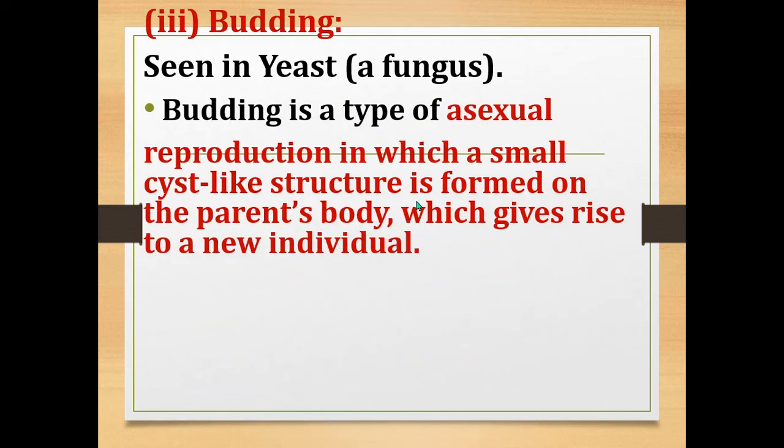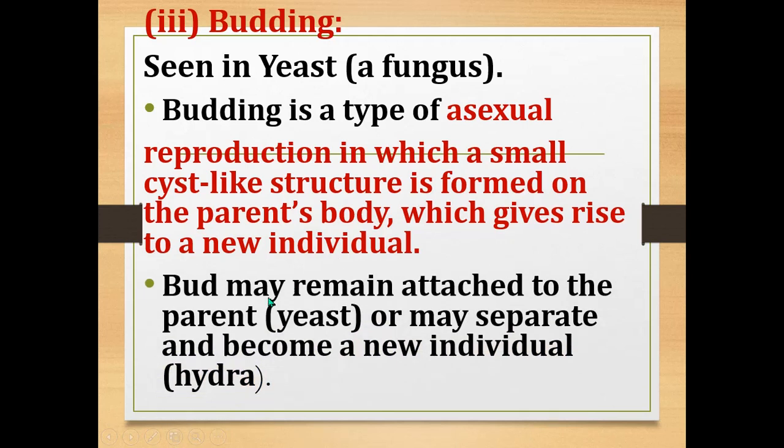So what is meant by budding? Budding is also a type of asexual reproduction in which a small bulb-like structure forms on the parent's body, which gives rise to a new individual. This structure will develop into a new organism.